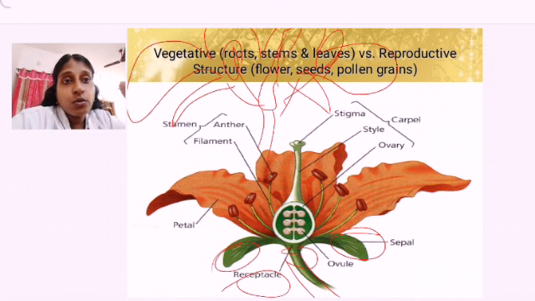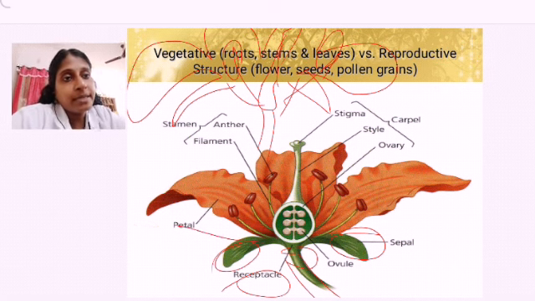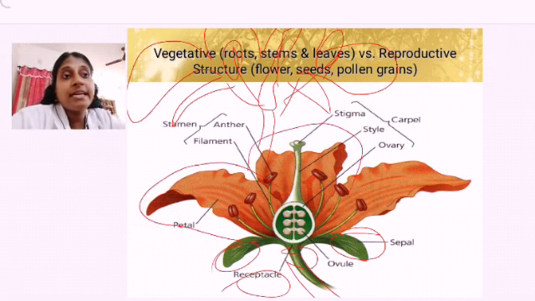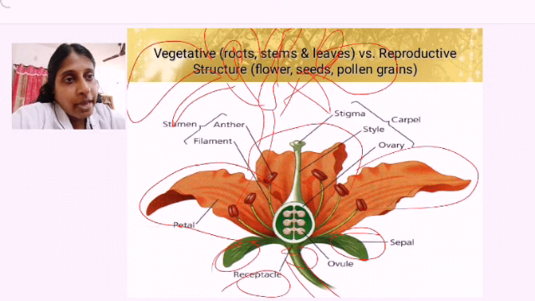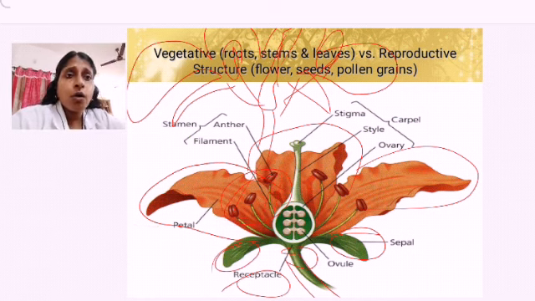Okay, green parts do photosynthesis, they prepare food. These are petals, they help in attracting birds, insects and all for pollination. This one you can find androecium. What is this one? This is androecium, or individually we call it stamen.